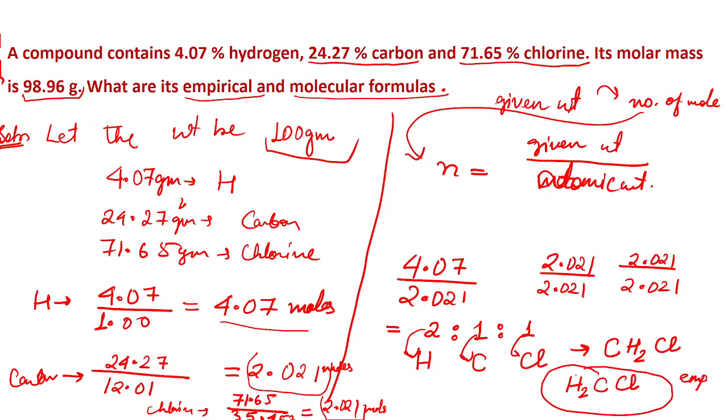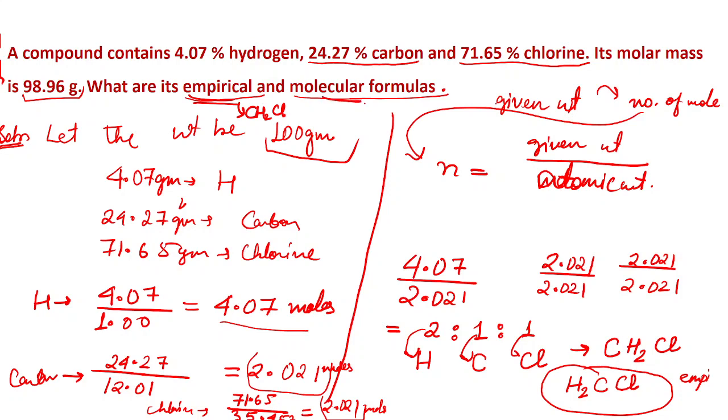Empirical formula shows us the lowest possible ratios for the given compound. Empirical formula represents the simplest whole number ratio, meaning after reducing everything you get the simplest ratio between these three elements. Now let's move to the next page. Here we have got the empirical formula, which is given by CH2Cl.